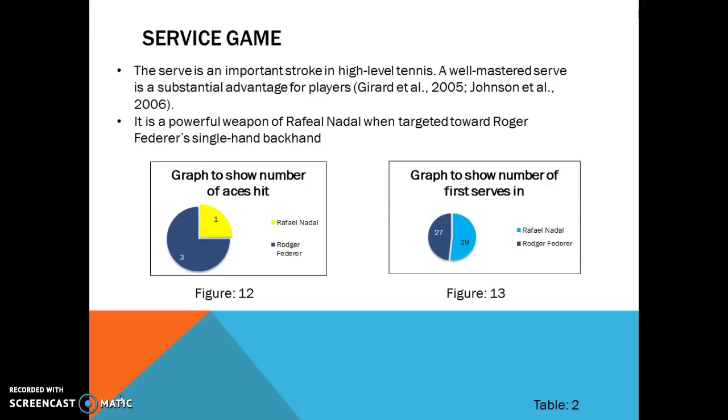Nadal's first serve rate for the first set is 29, which is 2 more than Federer's 27, shown in figure 13. This could be a reason why Nadal had the upper hand in the tiebreak, where Nadal was able to use his serve as a tool to exploit Federer's weak one-handed backhand. Because of this, it is clear why 86% of Nadal's first serves were directed towards Federer's backhand.